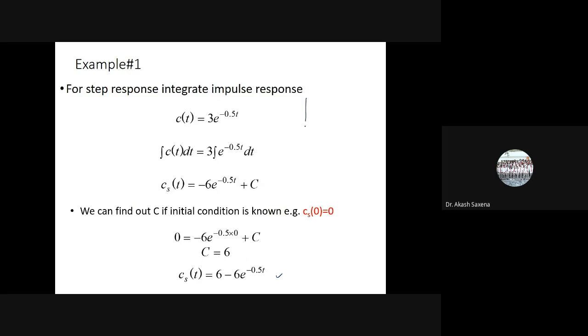So how do we draw this? It is very easy. You just take this time axis t. Now put t is equal to 0. If t is equal to 0, then it will be equal to 0. When t is equal to infinite, it will be equal to 6. So it is between 0 and 6. So the step response will be like this. Now put t is equal to, you can say, 2.